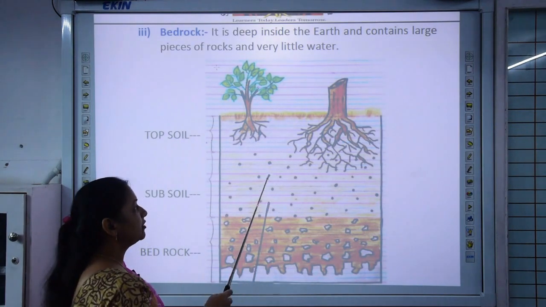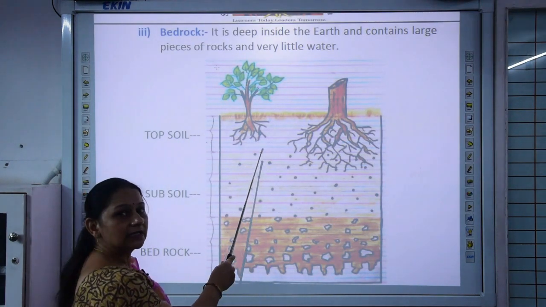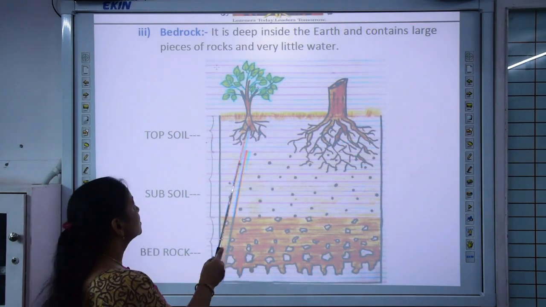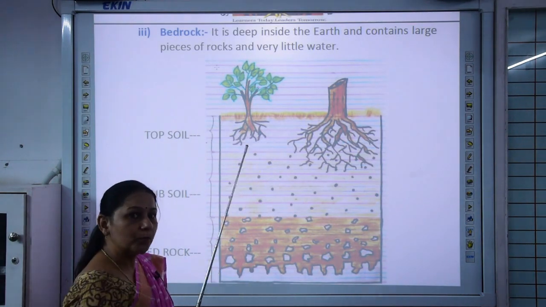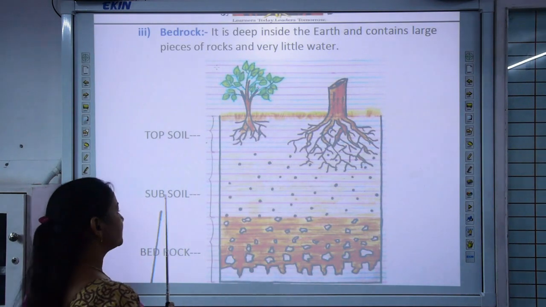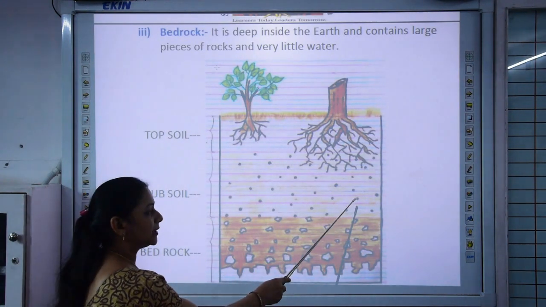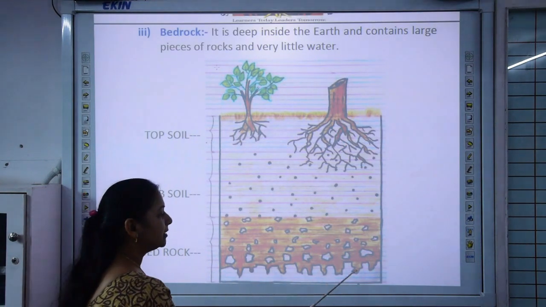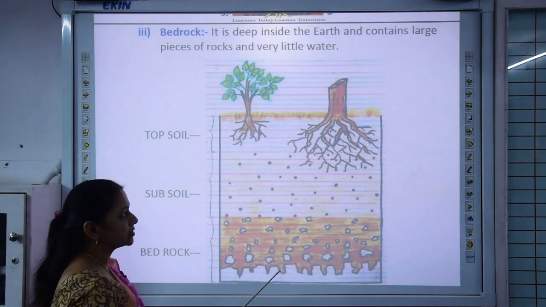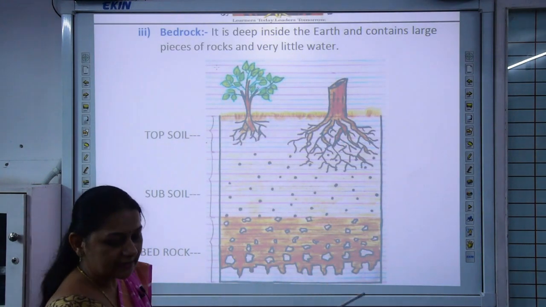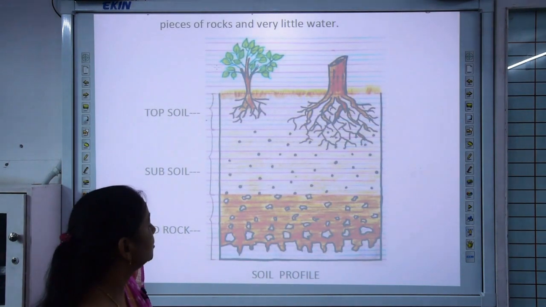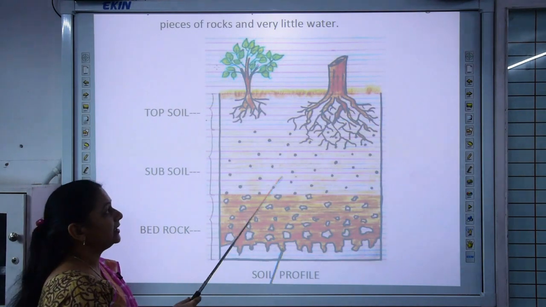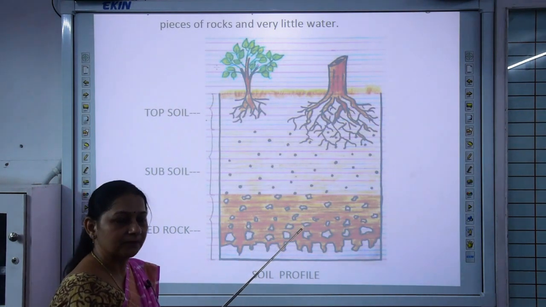So the absorption of water is present in the topmost layer, also humus is present in the topmost layer, so topsoil is the most fertile layer. Then subsoil, you can see smaller particles of rocks, and in the bedrock there are bigger pieces of rocks. So children, after writing the explanation of the answer, you have to draw this diagram very neatly and color it as well. Thank you children.